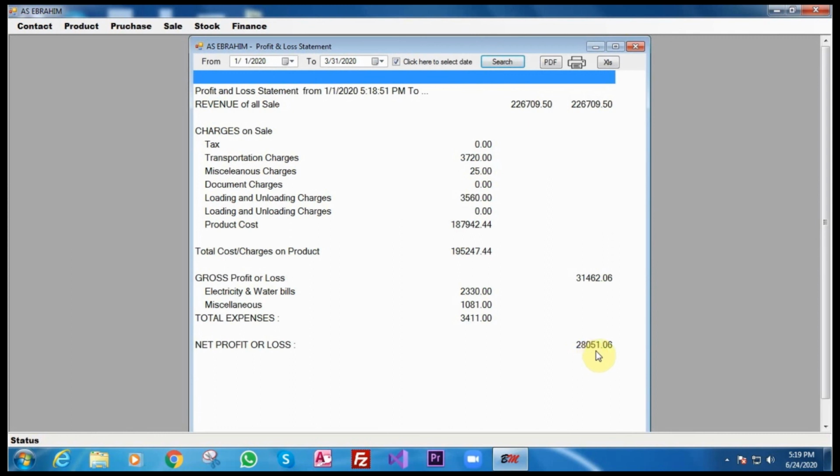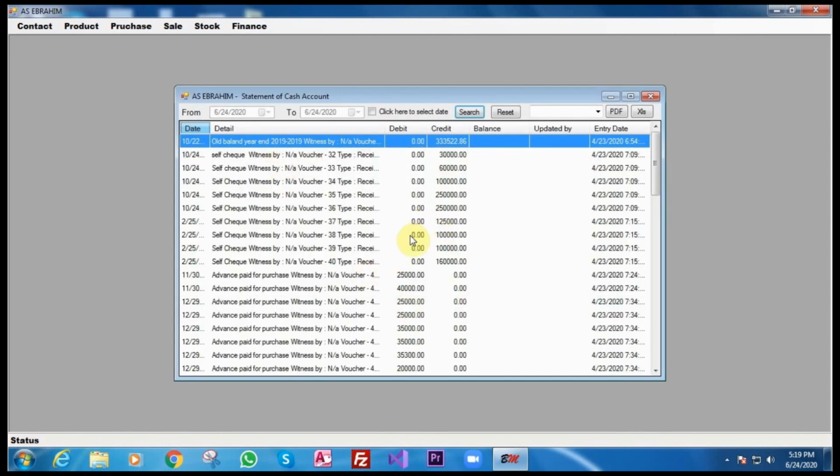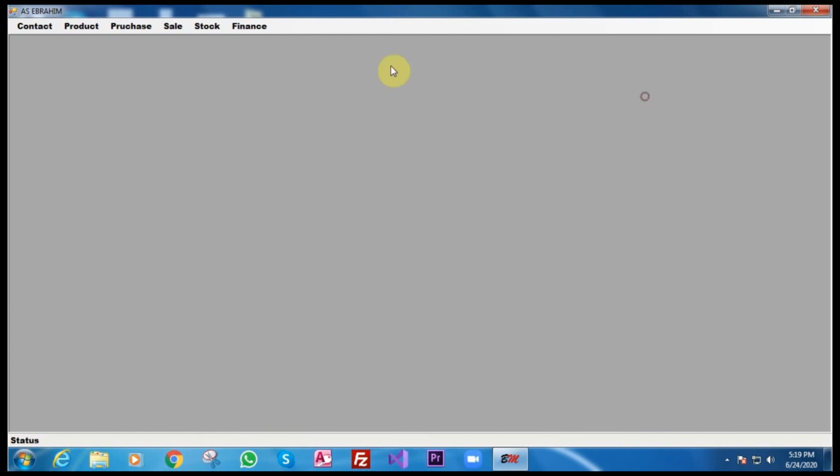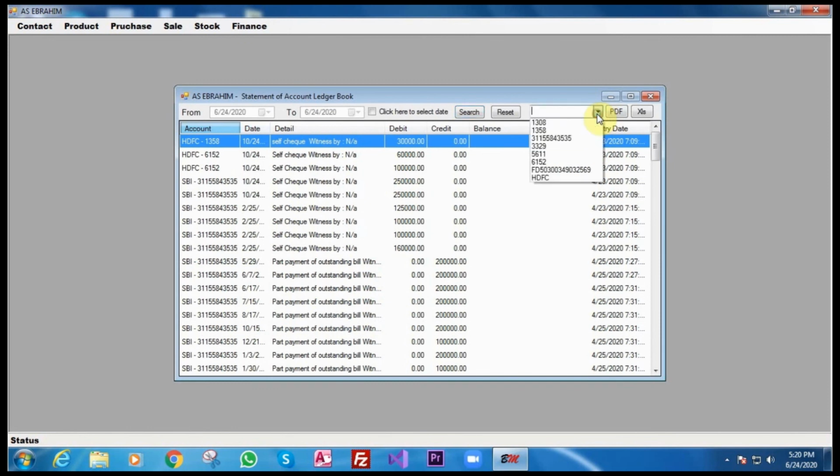You will know what is the profit and what is the loss. So here it is a profit. If it is not a profit, then it will come with a minus sign. So that's it. It's a really, really very simple program and very useful. This is the cash statement, where you see how the cash flows. I don't want to show it more. This is the bank details, all the banks. Okay. That's it, guys. This is what the presentation is.